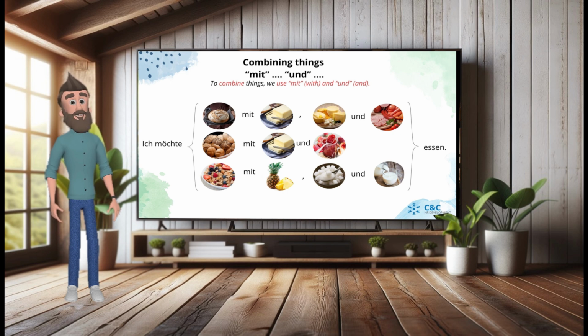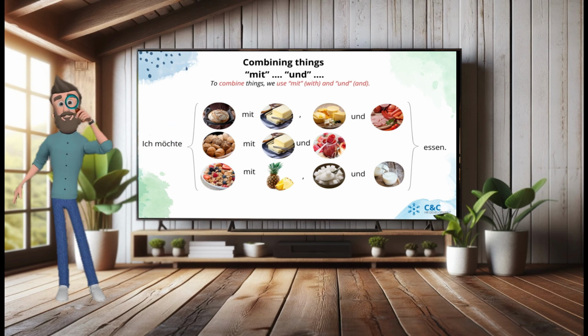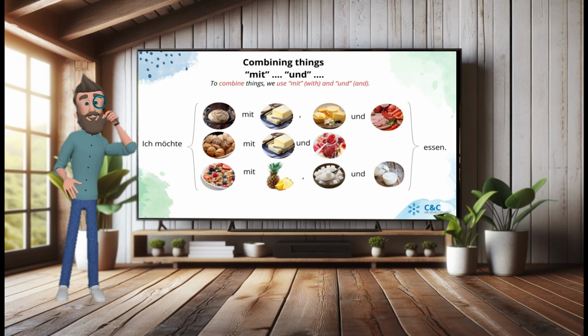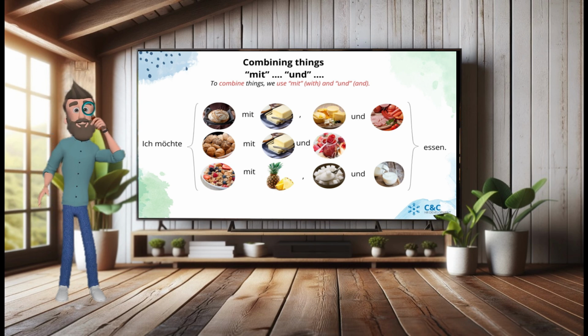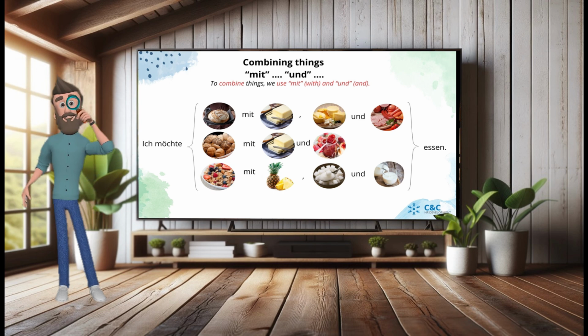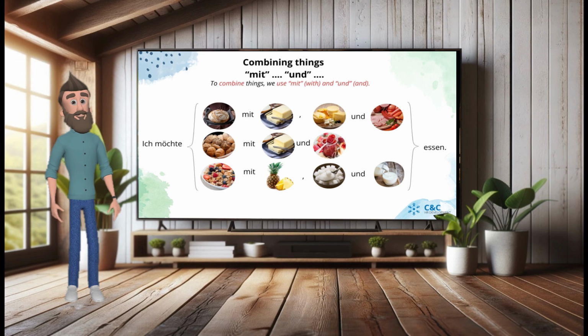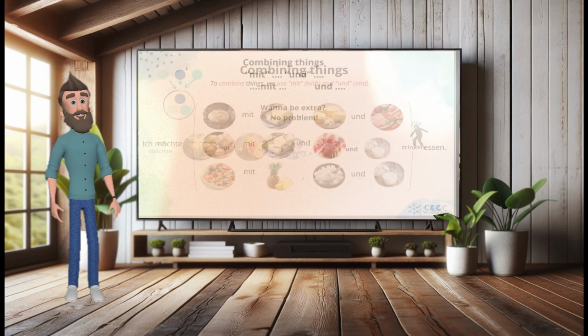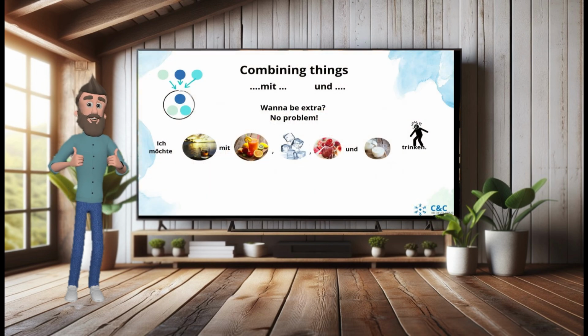When we want to combine 2 to 3 items, we just use mit and und. Ich möchte Brötchen mit Butter und Marmelade essen. 4 items or more, we add a comma. Ich möchte Müsli mit Ananas, Zucker und Milch essen. And if you want to be a little bit extra, that's absolutely fine.